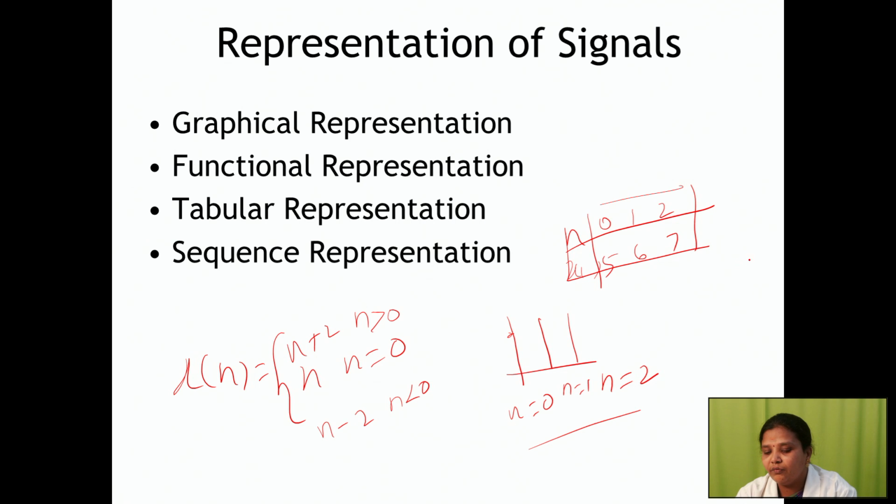If you go with sequence representation, x of n equal to 1, 2, 3, 4, 3. So x of 0 is 3, x of 1 is 4, x of minus 1 is 2, and x of minus 2 is 1. Yeah, this is the representation of signals, elementary signals and classification of signals we saw in the last section. Today we are going to see classification of systems.